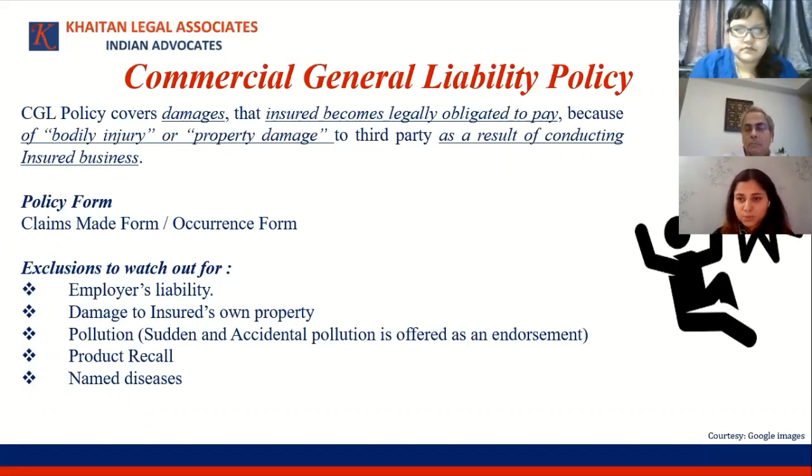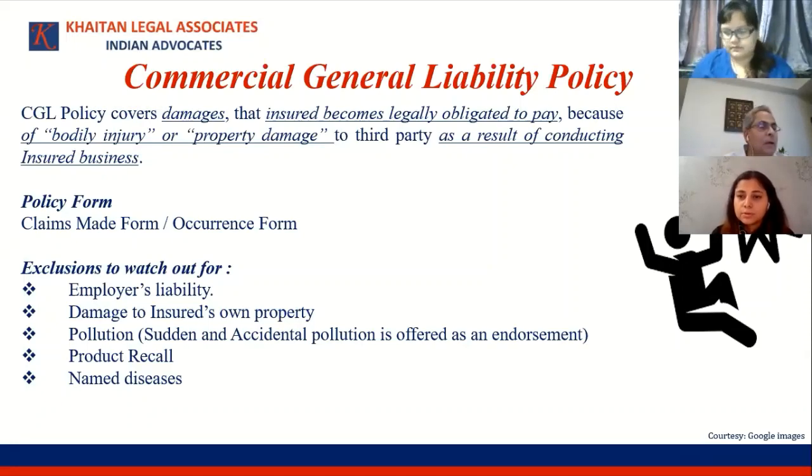We know that there has been a pollution event, but the extent of damage is not clearly known yet. There would have been costs incurred in stabilizing the situation, that is mitigating the pollution situation, neutralizing the environment, and maybe also correcting the environmental situation. So that is some bit of the costs that could come in from that side. If the insured has a sudden and accidental pollution endorsement, the pollution related expenses can also be covered under the policy. So that's the view on the LG Polymers case.